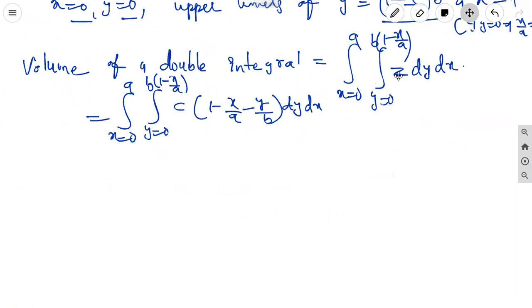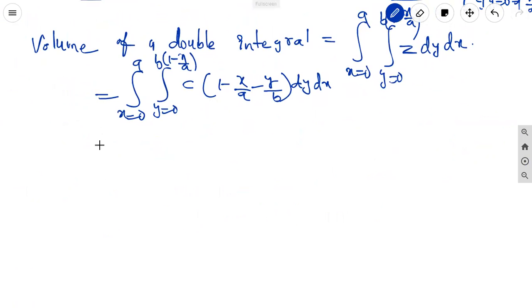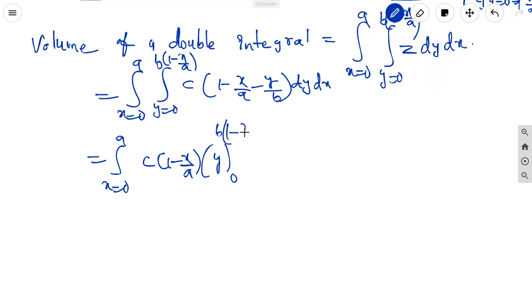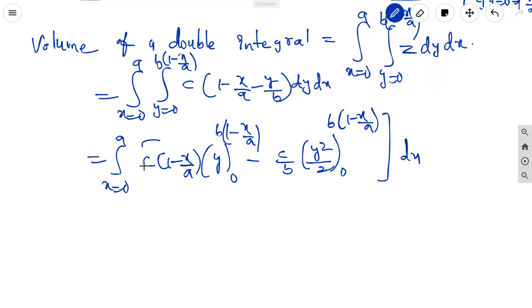Here, integrate. It is equal to the integral x equal to 0 to a, c into 1 minus x by a, treating it as a constant. The integration of 1 dy is y, with limits from 0 to b into 1 minus x by a, minus c by b, and the y integration is y square by 2, with limits from 0 to b into 1 minus x by a, whole dx.